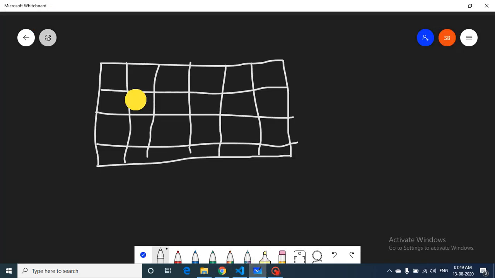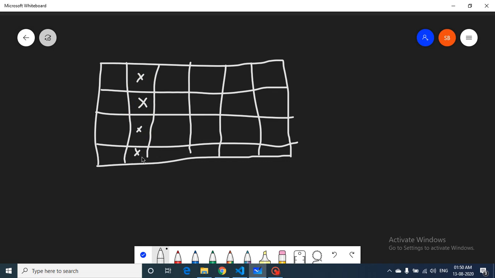Let's assume you start from here. This is the first point, so I'll number it with a cross. From here I can move along the column, go here, then here, then here. So I have moved along this column, and I am at this position now.